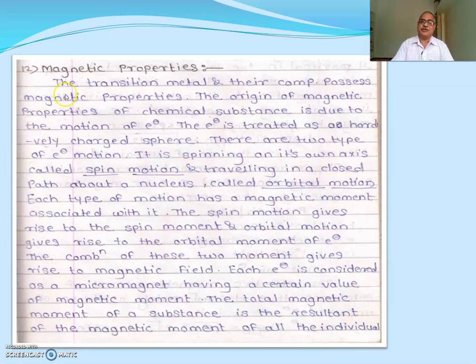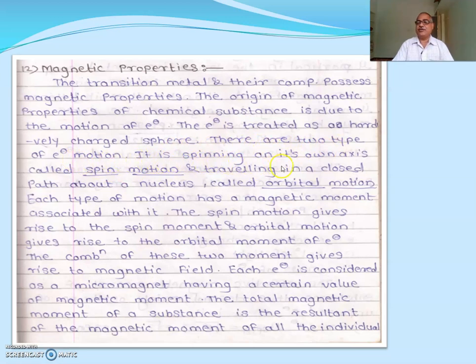elements. And then the next property is the magnetic property of transition elements. The transition metals and their compounds possess magnetic properties. The origin of the magnetic property of a chemical substance is due to the motion of electrons. The electron is treated as a negatively charged sphere, and there are two types of electron motion.